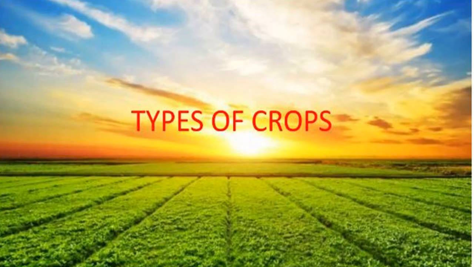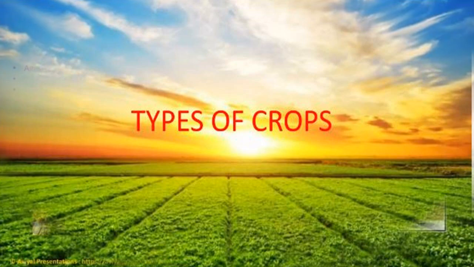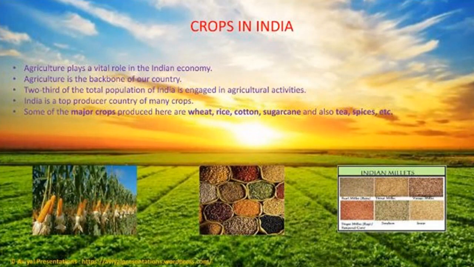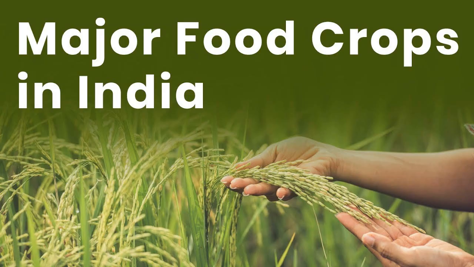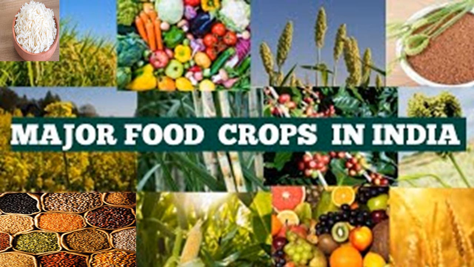Next, we have types of crops. Farmers around the world grow a wide variety of crops. These can be divided into two groups. The first one is food crops. Crops produced for use as food are called food crops. They are grown either for use by the farmer or for sale. Food crops include rice, wheat, maize, millet, pulses, fruits, and vegetables.